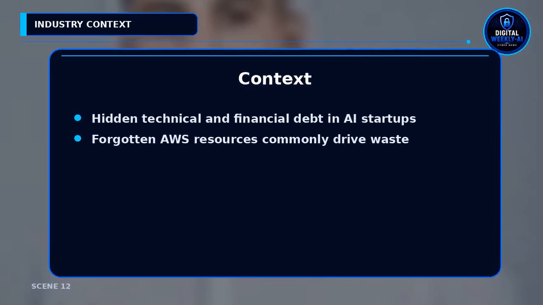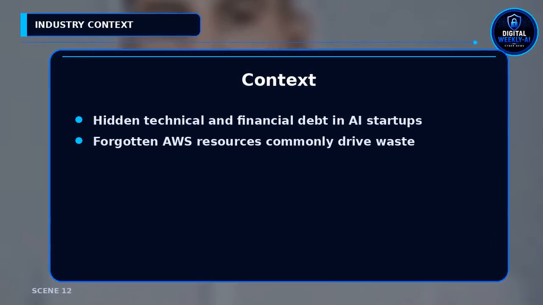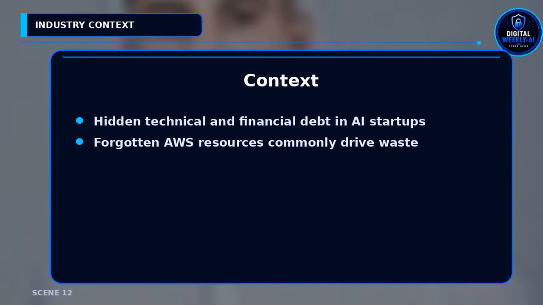2 industry notes. One thread argues AI companies hide financial and technical debt during rapid scaling. Another shows forgotten AWS stacks quietly bill accounts. An estimated charges alert crossed $250, and the agent scan found many stale resources.